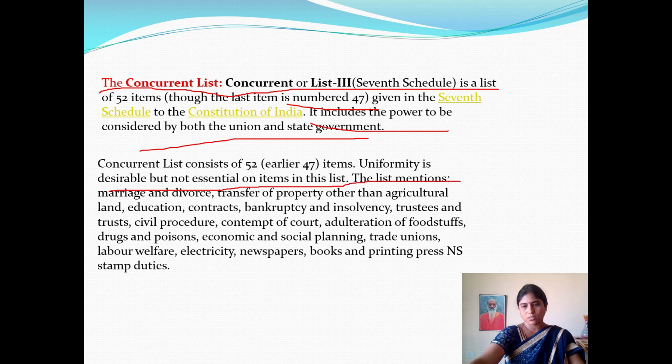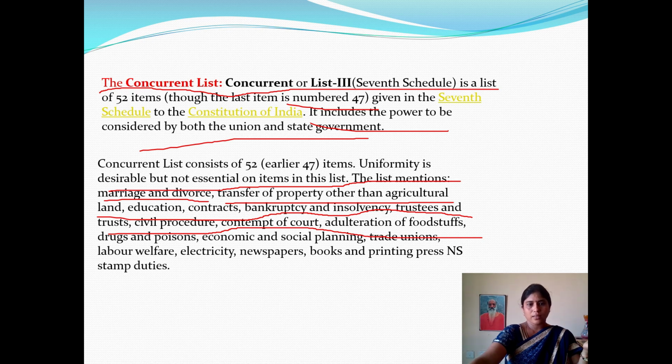What does the list mention? Marriage and divorce, registration of marriages, legal divorces with the help of law and order, and transfer of property other than agriculture land, education, contract, bankruptcy and insolvency, trustees and trust, civil procedure and contempt of court, adulteration of foodstuff, so consumer rights, and then drugs and poison, economic and social planning. So economic policies and budgets are given in this.